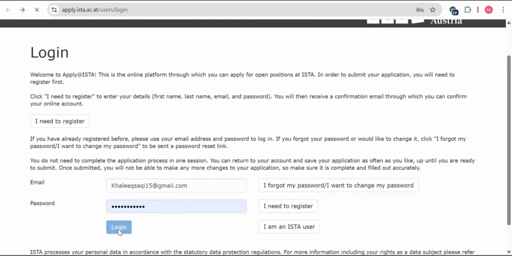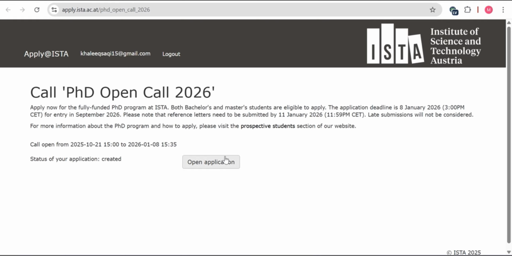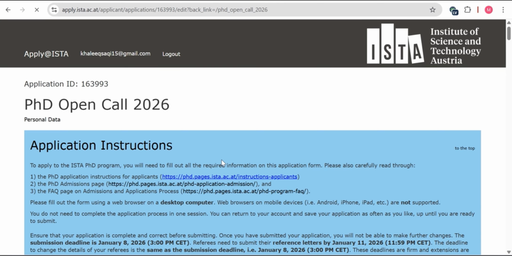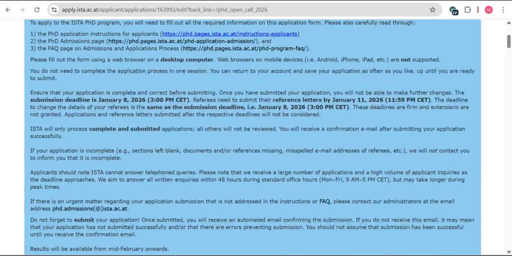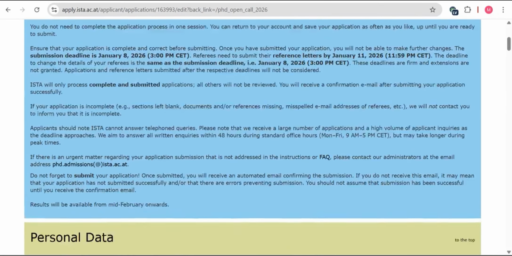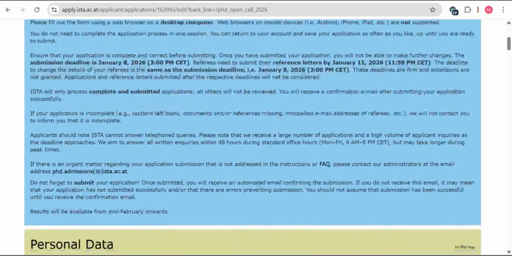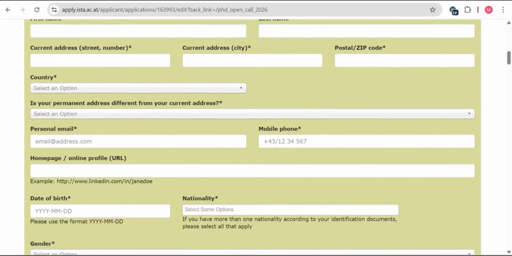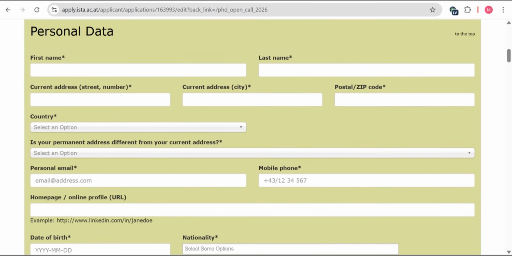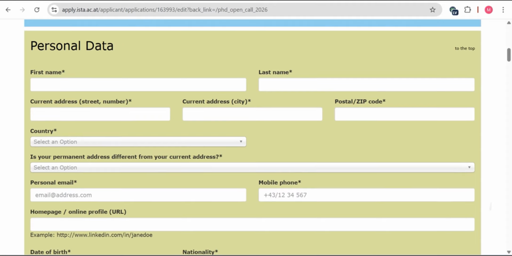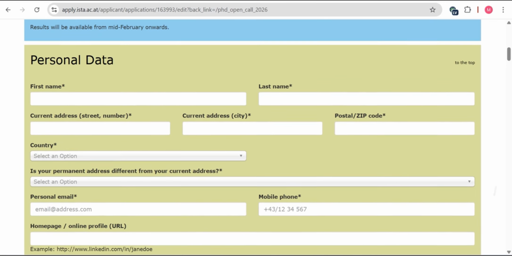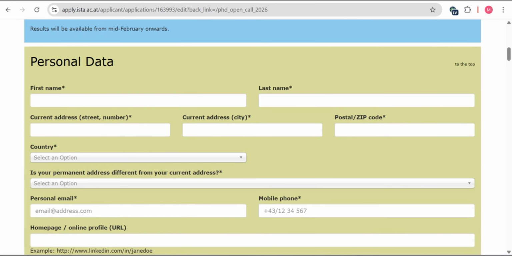After doing this, ISTA main page will be open. Okay, you can check that this is the application page. This is the only document you have to submit for the application. As you can see on the screen, the first page is about personal data. You have to enter your personal information, just like your first name and last name, your current address, city, and postal code, and the country of residence.